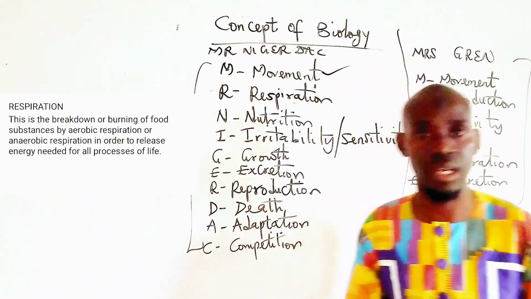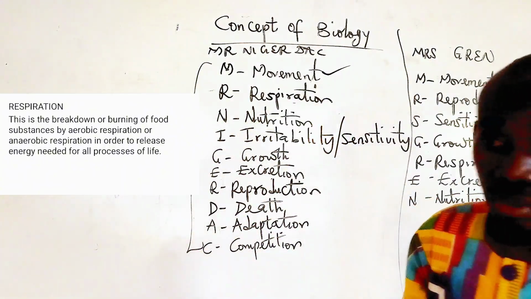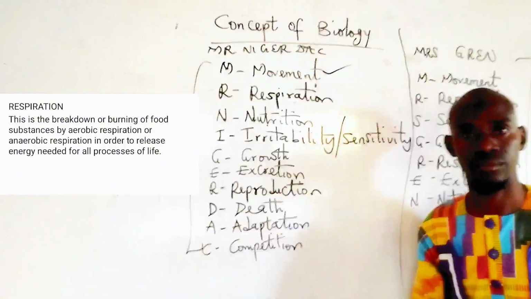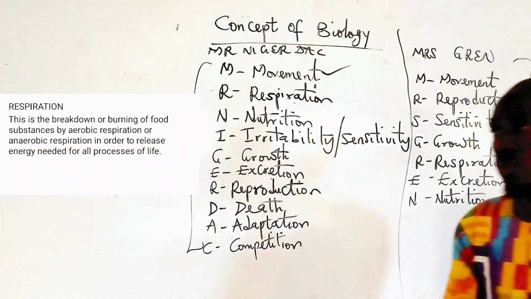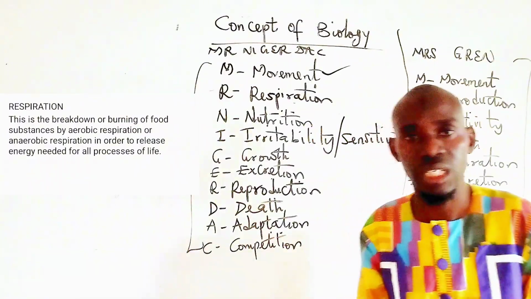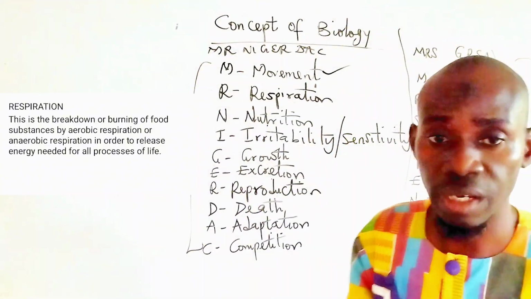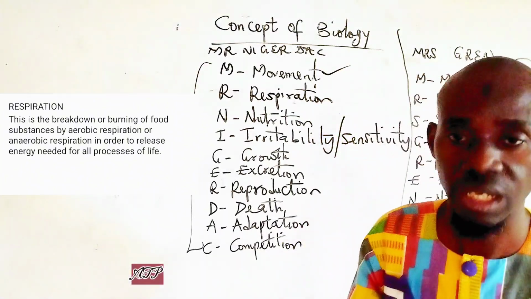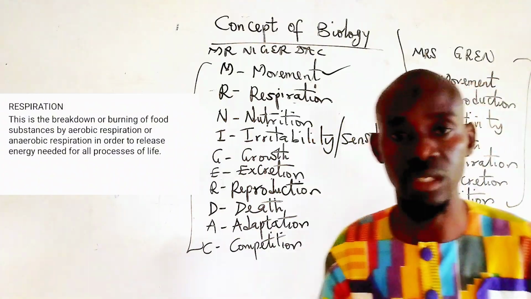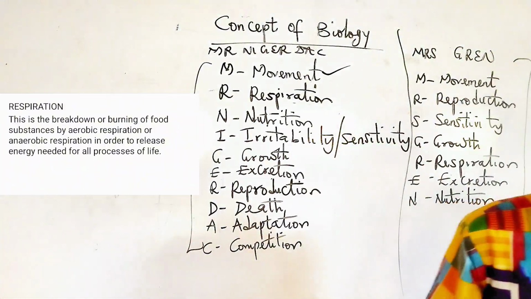So they respire every time by burning the food produced for other metabolic activities. So the energy derived from the process is what we refer to as ATP, adenosine triphosphate. It is that on which organisms derive their energy.